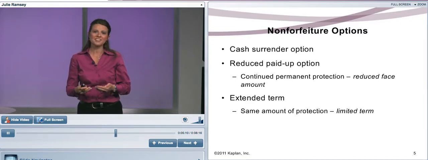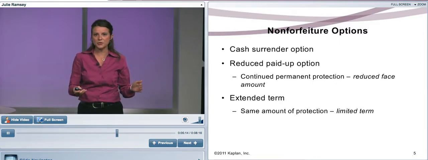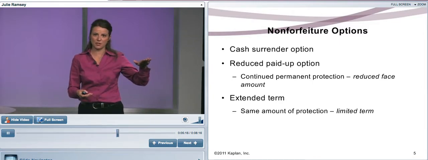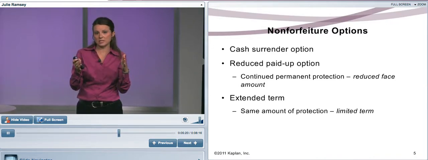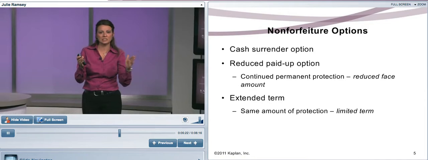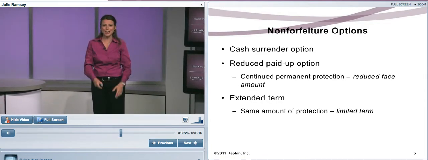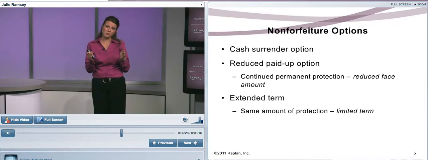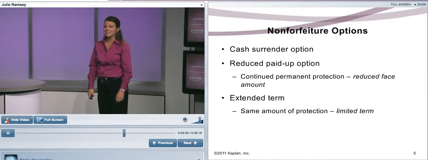For example, let's say this cash value. Say you've got $20,000 of cash value, you've got a $100,000 death benefit. Well, you're going to have this coverage, the same $100,000, but it's only going to last maybe for 10 years or 15 years or whatever those actuaries calculate that term will be. After the time frame, the coverage is no more because it expires. So there are 3 non-forfeiture options.